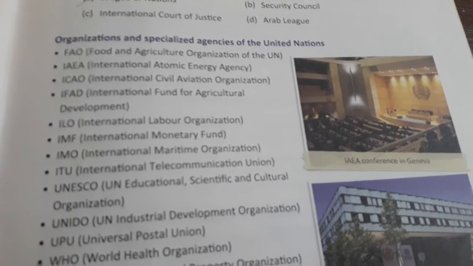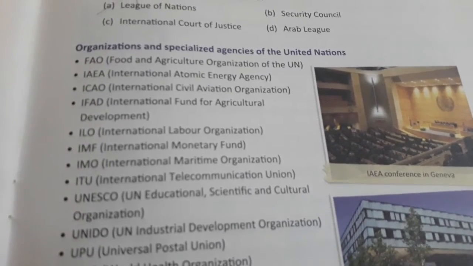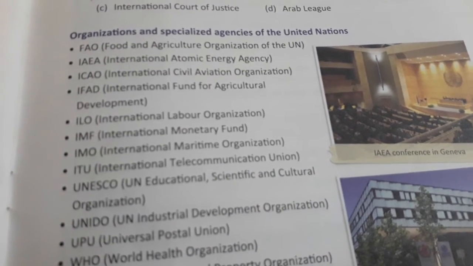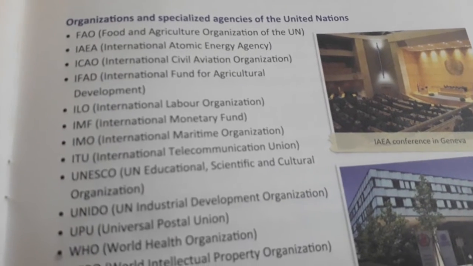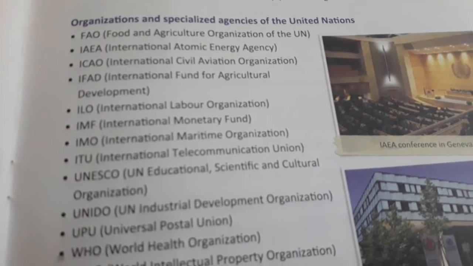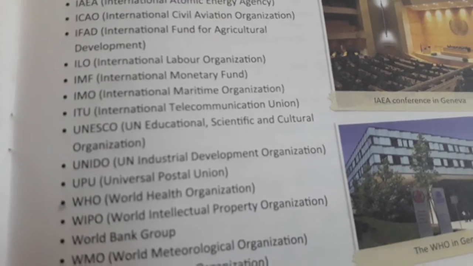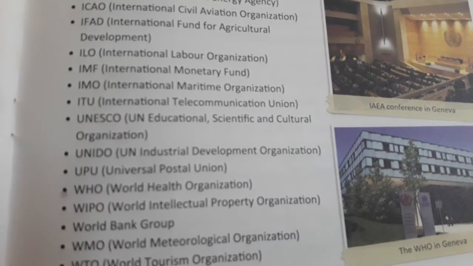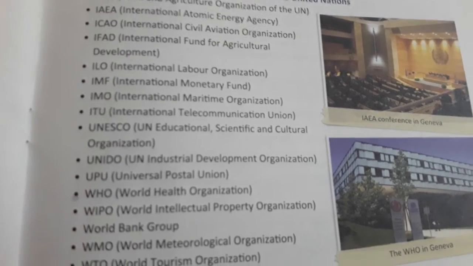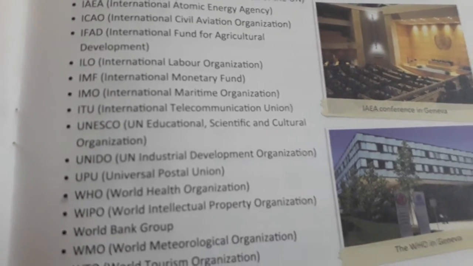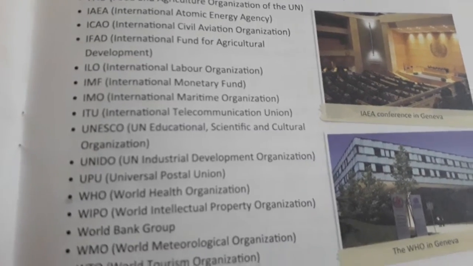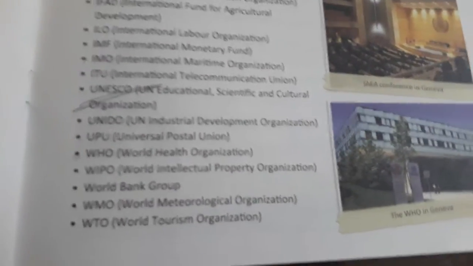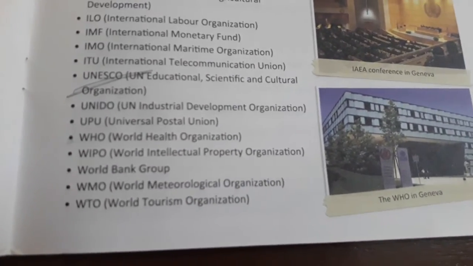FAO, that is Food and Agriculture Organization of the UN. IAEA, International Atomic Energy Agency. ICAO, International Civil Aviation Organization. IFAD, International Fund for Agricultural Development. ILO, International Labour Organization. IMF, International Monetary Fund. IMO, International Maritime Organization. ITU, International Telecommunication Union. UNESCO, UN Educational, Scientific and Cultural Organization. I think you have heard about this word. Okay, UNIDO, UN Industrial Development Organization.